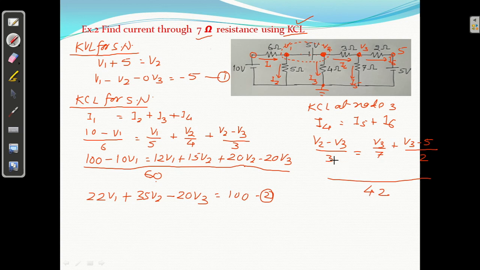Okay, 42 by 3, 14. 14 into V2, 14 V2 minus 14 V3 equal to 42 by 7, 6 V3, plus 42 by 2, 21 V3, 21 V3 minus 21 into 5, 105.